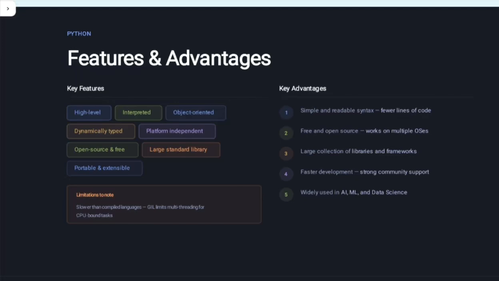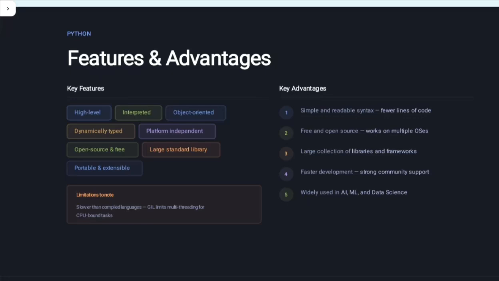Now, the limitations, or you can say the disadvantages. It is slower than compiled languages, meaning it is slower than C++. And it has the GIL, which limits multi-threading for CPU-bound tasks. It has some limits for multi-threading. Okay, these two or three are the disadvantages of Python.